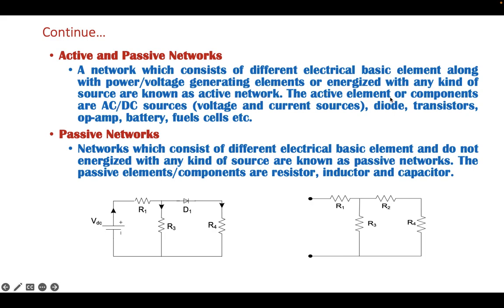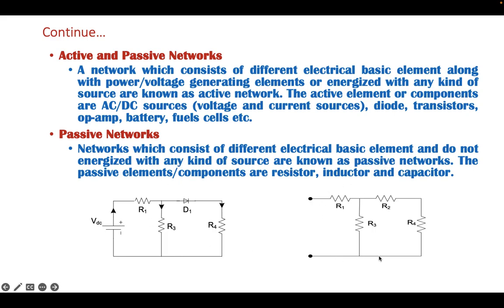The active elements or components are DC and AC sources, voltage and current sources, diode, transistor, op amp, battery, fuel cell, etc. Whereas a passive network consists of different basic electrical elements and is not energized with any kind of source.